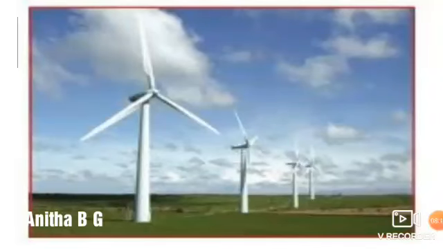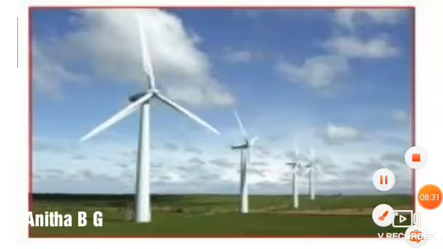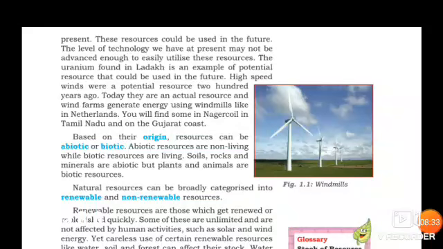Now it is an actual resource, but in 200 years back it was only the potential resource because in those periods the people did not know how to use the windmills and how to generate the energy by this windmill. Now it is actual resource. We can find those windmills in Tamil Nadu and Gujarat. In Karnataka also we can find those kind of windmills.